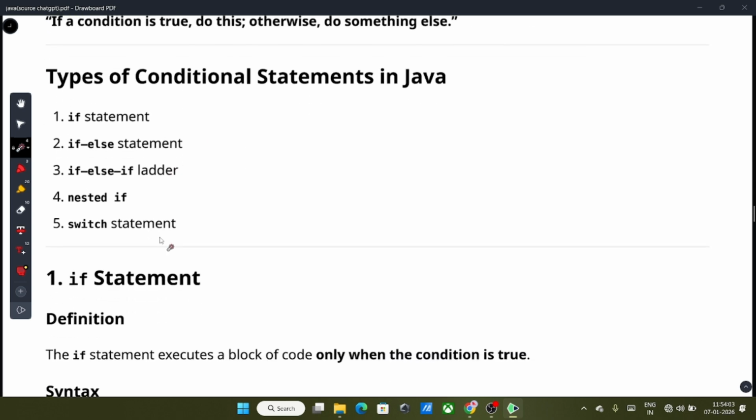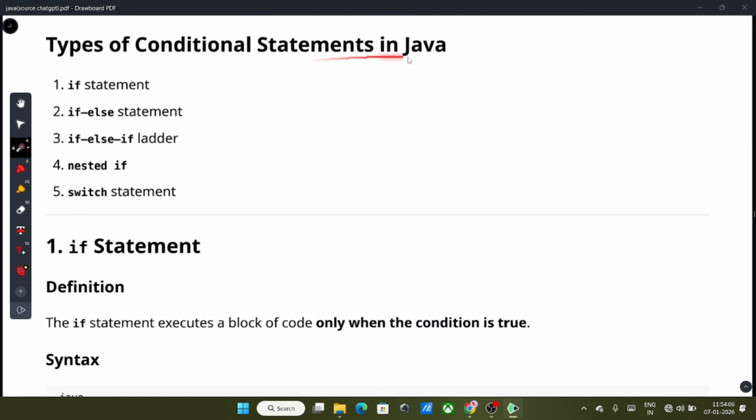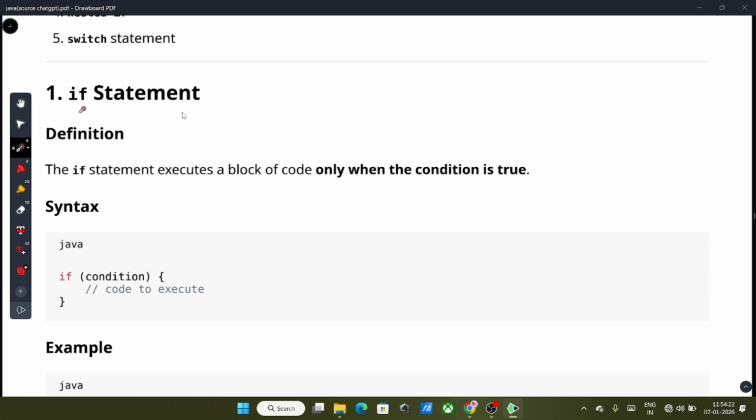Okay, so there are some types of conditional statements in Java. First is the if statement, second is the if else statement, third is the if else if ladder, fourth is nested if, and next is the switch statement. So let's see first what is the if statement. If statements are used to execute a block of code only when the condition is true.